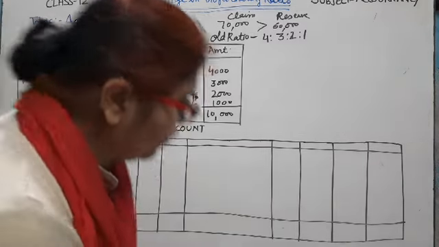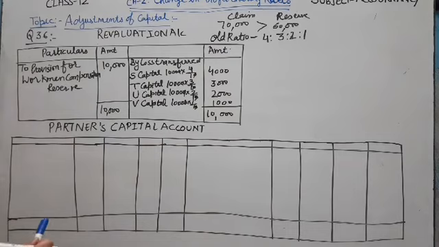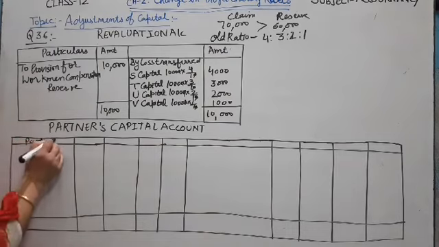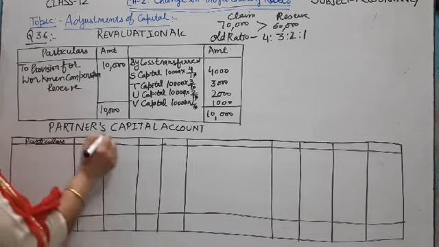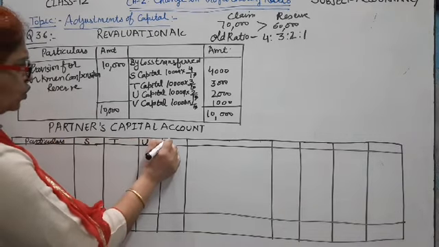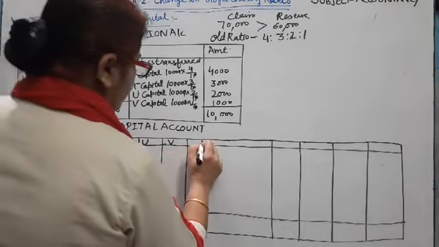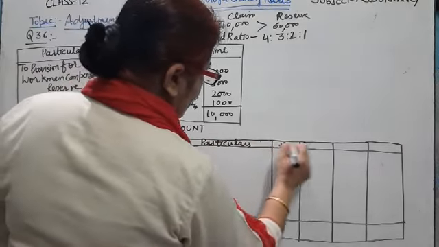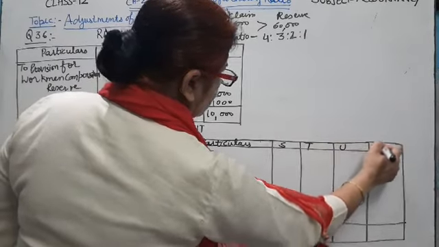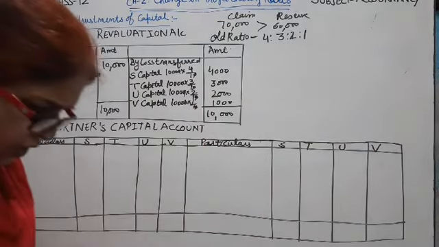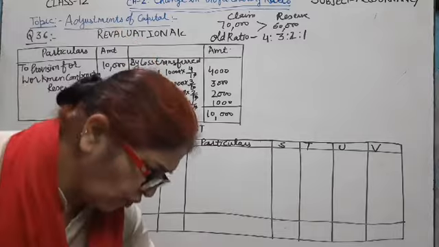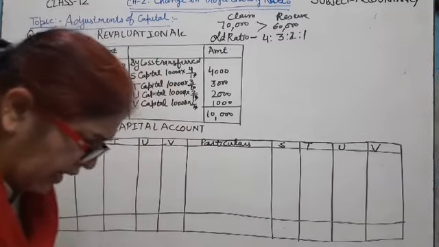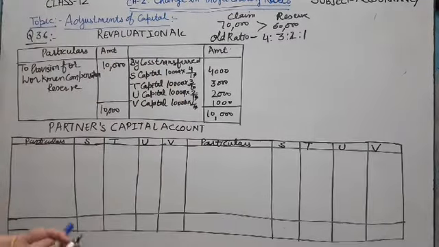After that, we will prepare the partners capital account. Particulars: S, T, U and V. So first of all, we transfer the balance of capital.